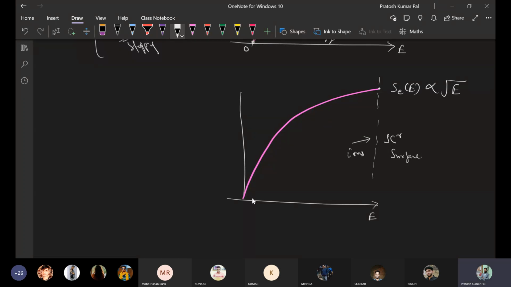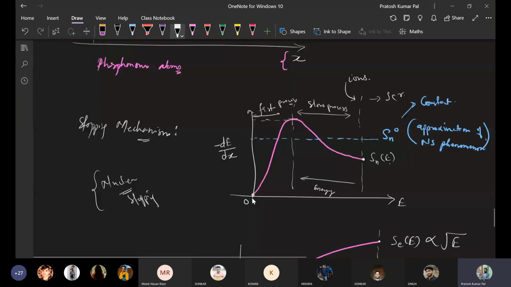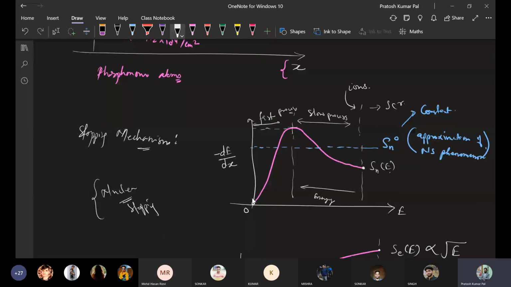Some energy is needed to release the bound electrons, so there will be a loss of energy. So this energy is going to reduce, and finally it will come out to be 0. Okay, so this was the electronic stopping profile, and before it was the nuclear stopping profile.